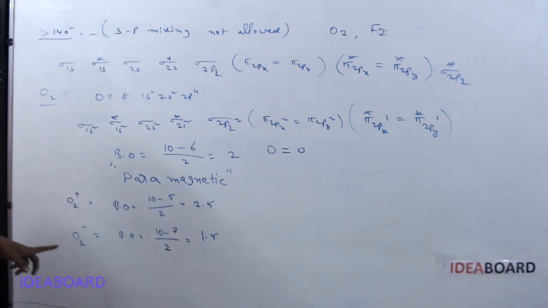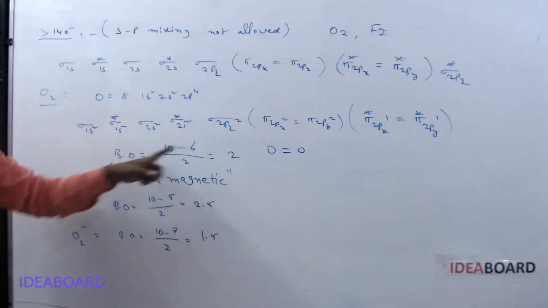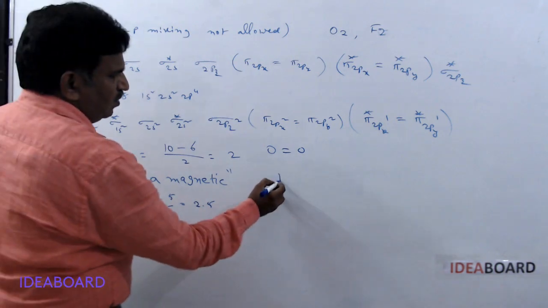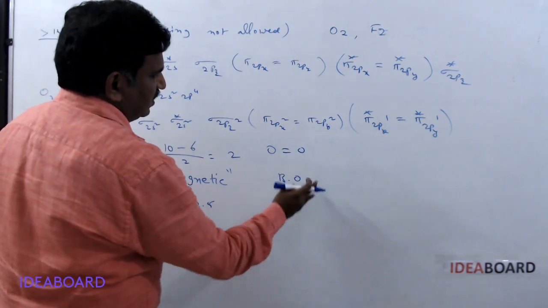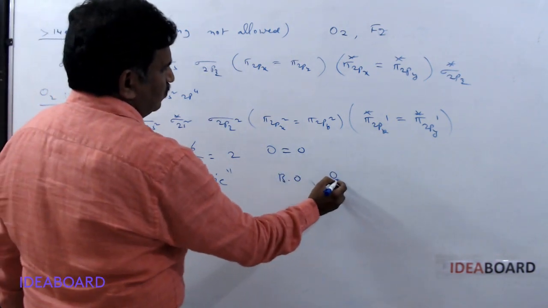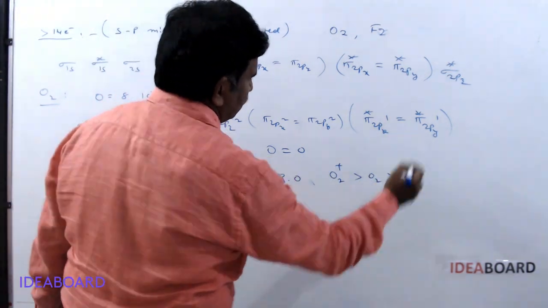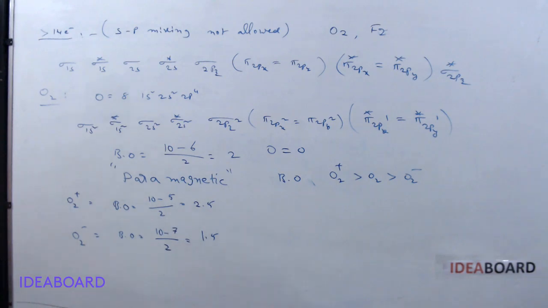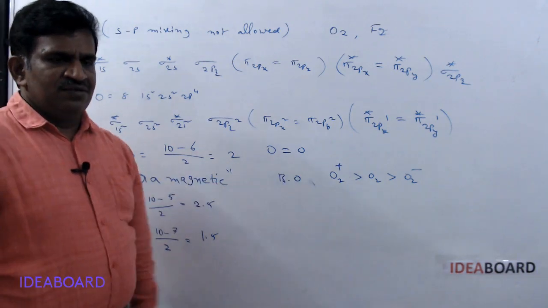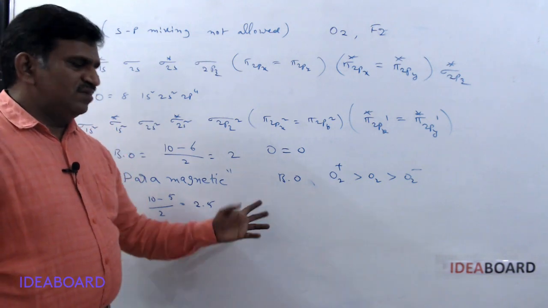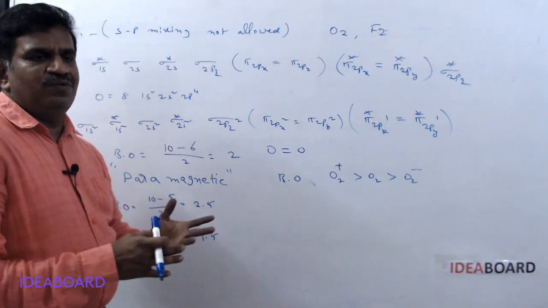O2 plus. Next O2, and next O2 minus. So whenever bond order is taken, which is more? O2 plus, next is O2, next is O2 minus. If stability is taken, same order. When bond length order is taken, it is reverse. Bond length and bond order are opposite.